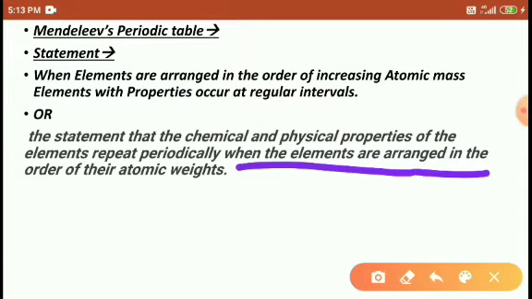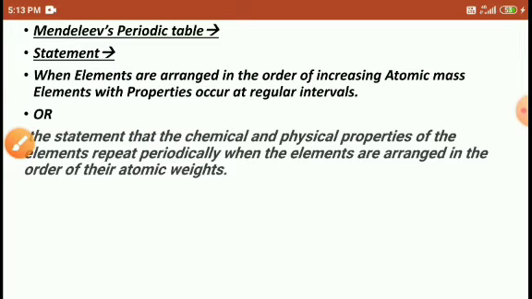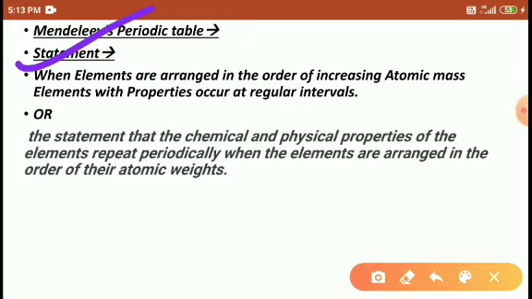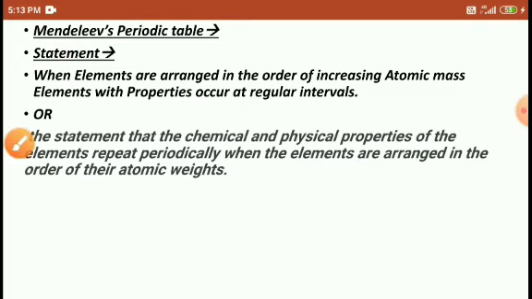When elements are arranged in the order of atomic weight, their physical and chemical properties are repeated with a fixed interval. That is called the statement of Mendeleev's periodic table. Right, students, understood? Okay.